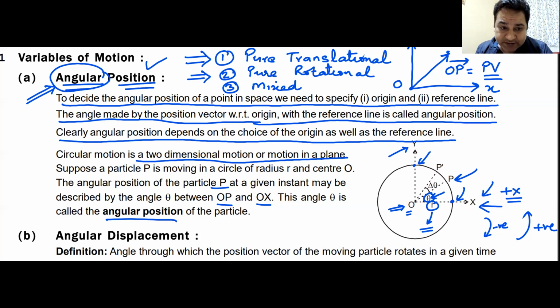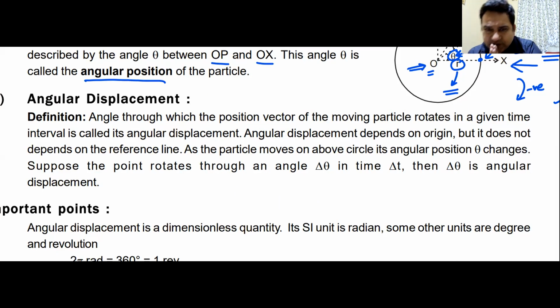The next point is what happens when the position of the particle changes. Well, we all know particle P is here. Its position vector is this. Particle P moves here. Its position vector is this. Its position has changed. The particle has displaced. And then we have a term known as displacement vector because it is a vector. Do we remember that term, displacement vector? Displacement is a vector. The change in position vector is known as the displacement vector. Do we all understand that?